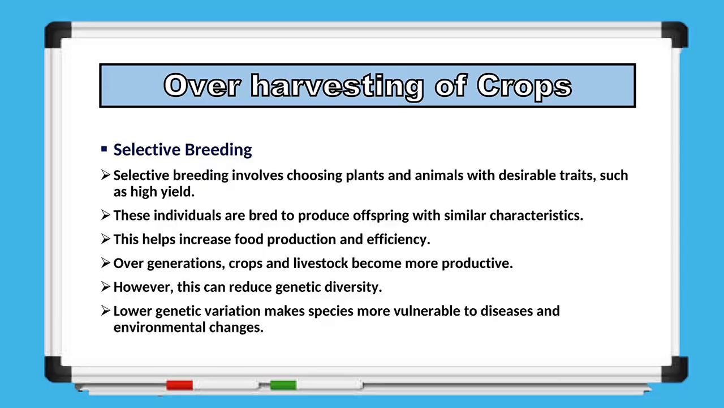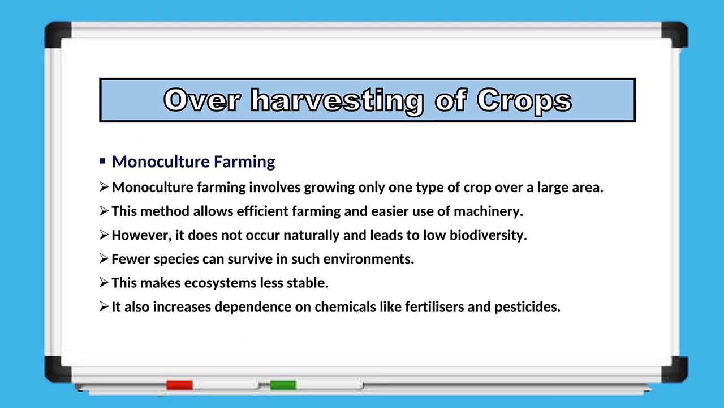Another important agricultural practice is selective breeding. Selective breeding involves choosing plants or animals with desirable characteristics, such as higher yields, faster growth, or disease resistance, and breeding them so these traits are passed on to future generations. This improves food production and farming efficiency. However, because only selected individuals are bred, genetic diversity decreases, making crops and livestock more vulnerable to diseases and environmental changes.